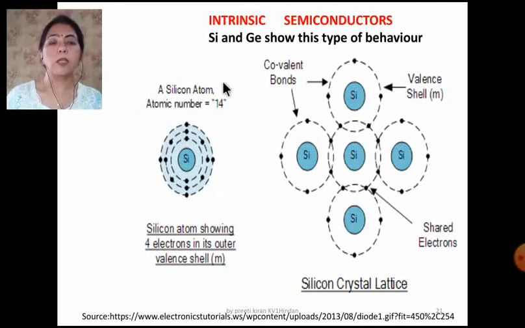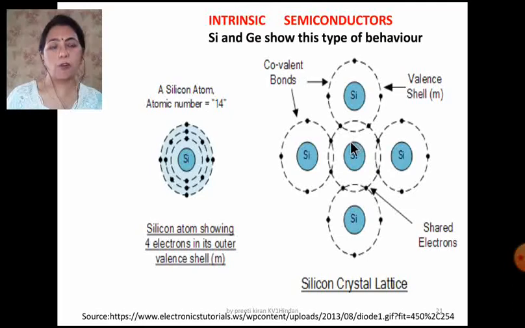Silicon and germanium both belong to group 14, and in the valence shell they have 4 electrons. That is, they have 4 valence electrons. Now here this is the silicon atom. It is tetracovalently bonded to 4 silicon atoms, and here the octet is complete: 4 electrons of this silicon and 1 each from these adjacent silicon atoms. So here the octet is complete, and these are the covalent bonds because these bonds are formed by the sharing